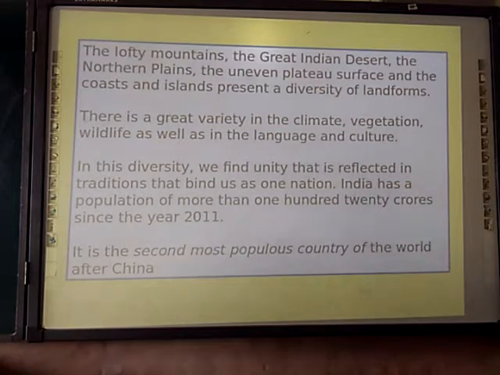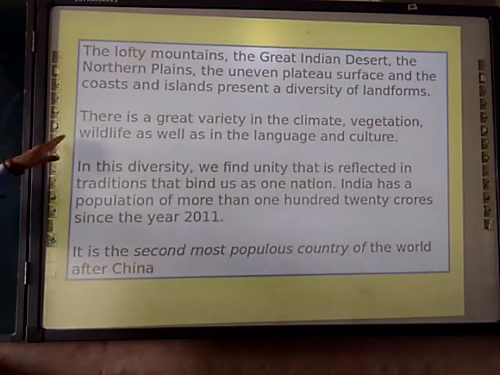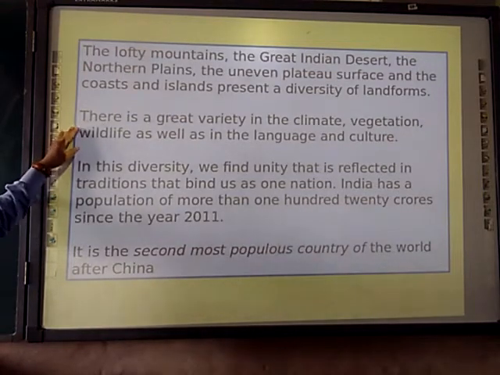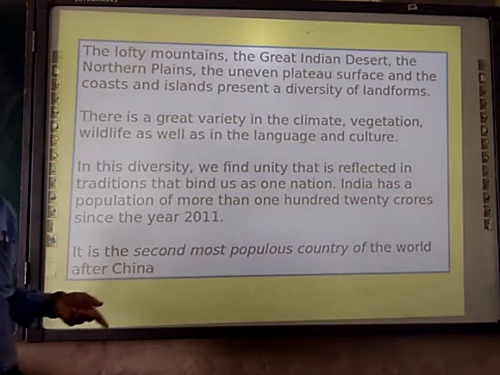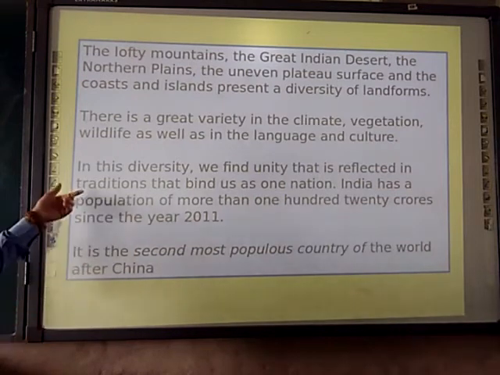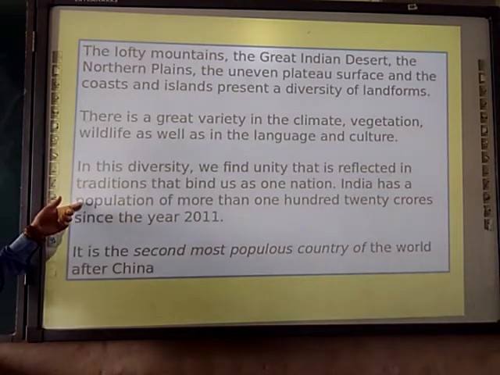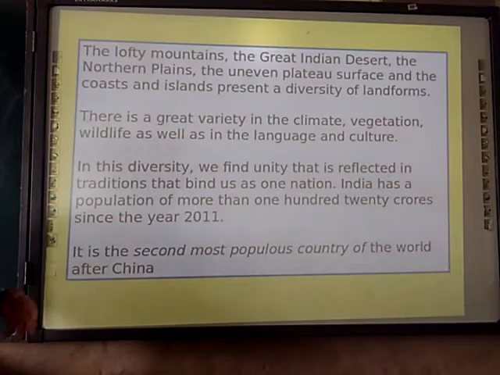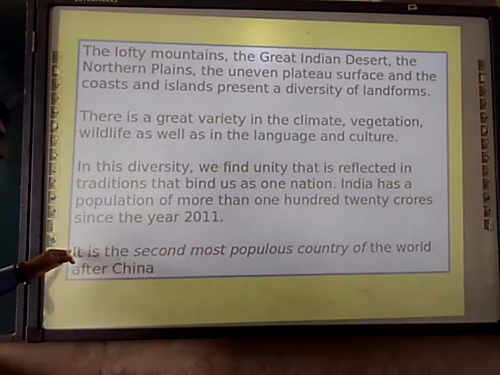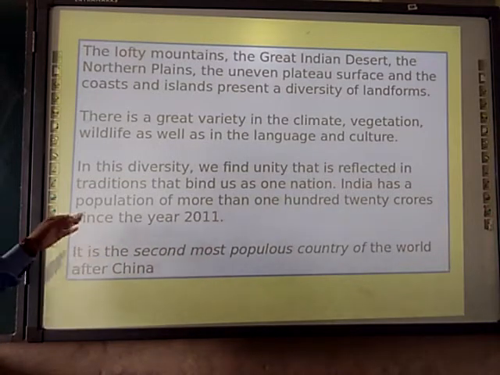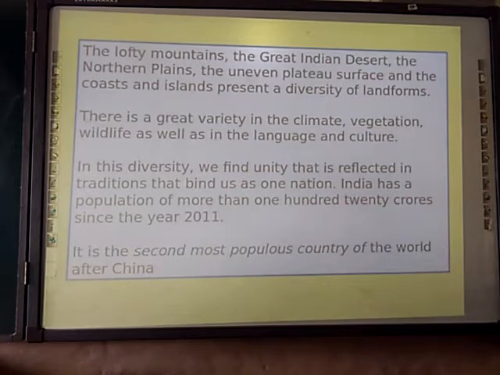Next, the lofty mountains, the great Indian desert, the northern plains, the uneven plateaus, and the coasts and islands present a diversity of landforms. There is a great variety of climate, vegetation, wildlife, as well as language and culture. In this diversity, we find the unity that is reflected in tradition and binds us as one nation. India has a population of more than 121 crores as of the year 2011. India is now the second most populous country in the world after China.